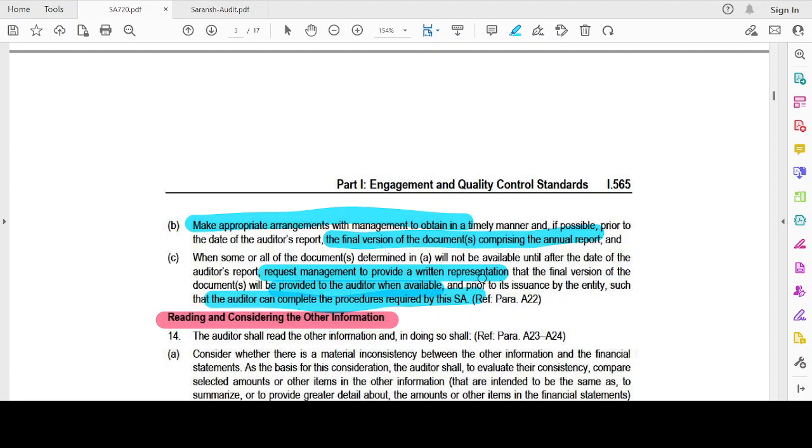Or else there are circumstances in which the annual report's final version, or some part of it, will be obtained only after the signing of the audit report. Then the auditor has to obtain a written representation from the management stating that they will surely provide the auditor with the final version before it is published for the general use of the entity, so that the auditor could proceed with performing the procedures as required in the standard.